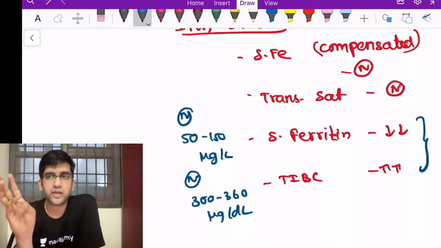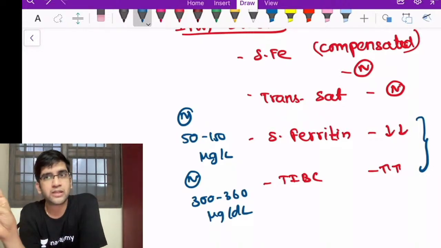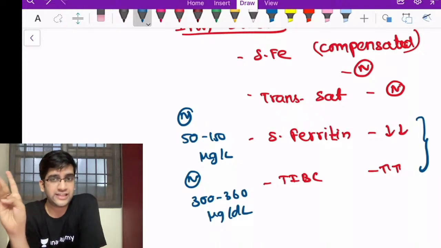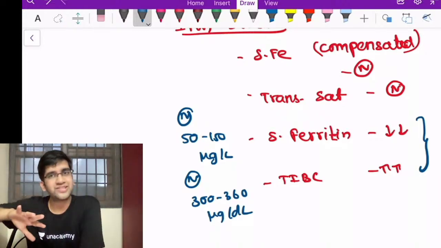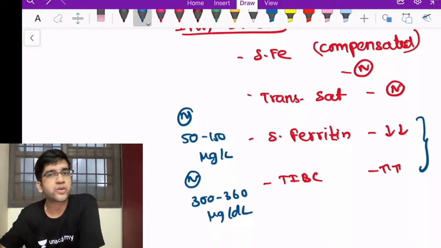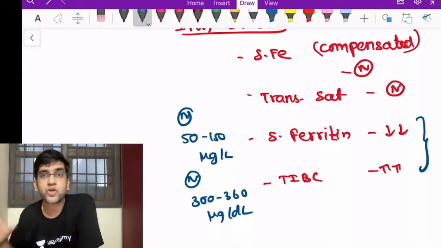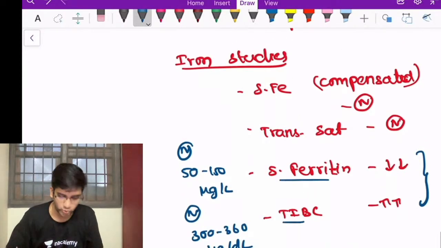Other findings, my bone marrow iron, more or less will be normal. If my iron in the bone marrow is normal, the sideroblasts will be normal again in the bone marrow. RBC erythrocyte protoporphyrin is completely normal. See, because here there is only negative iron balance, nothing has happened to the bone marrow, so protoporphyrin will not change. Everything is formed completely normally, right? My soluble transferrin receptor will not change because my erythroid has not felt the burn yet. In the next phase only it will feel it, fine. So everything else is normal. The only parameters to change are these two.